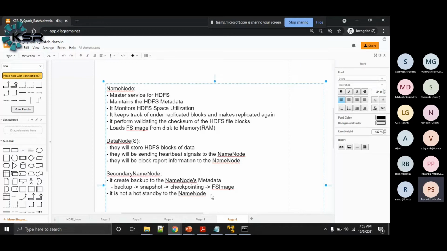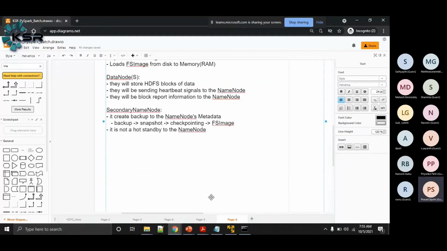Now we have another thing called the resource manager, and something called the node manager. I will just brief over the resource manager now, and we will go into the details later when we discuss MapReduce. So we have a resource manager process.